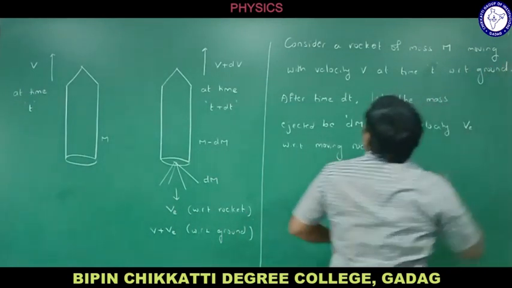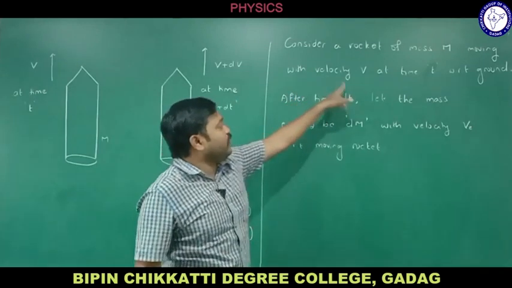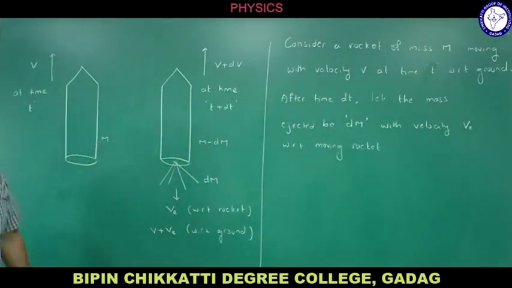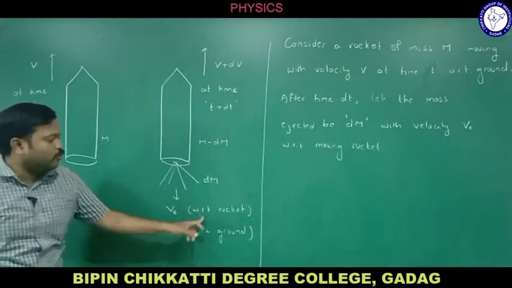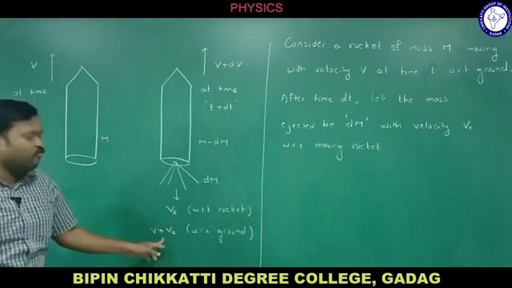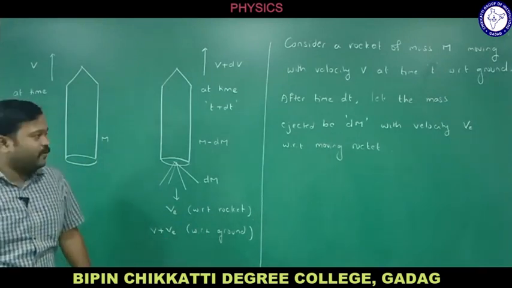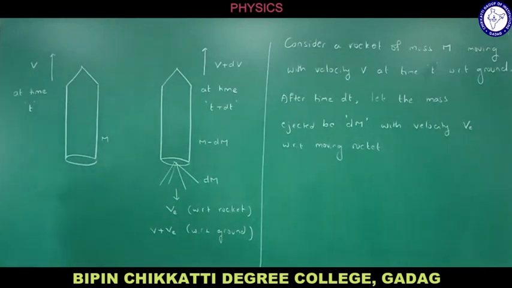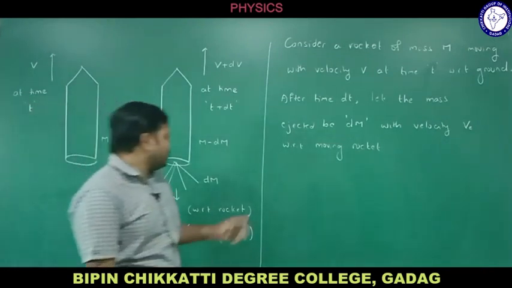Do remember, the velocity of rocket is v with respect to ground, but the velocity of the ejected mass is ve, that too with respect to moving rocket. If you consider it with respect to ground, it will be v plus ve now here, right? Okay, after time dt, let the mass ejected be dm with velocity ve with respect to moving rockets.